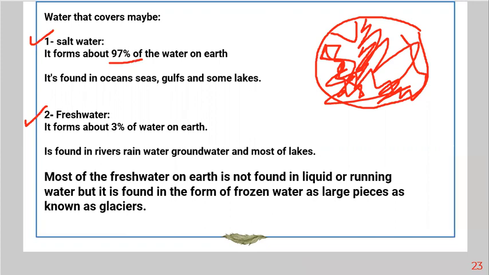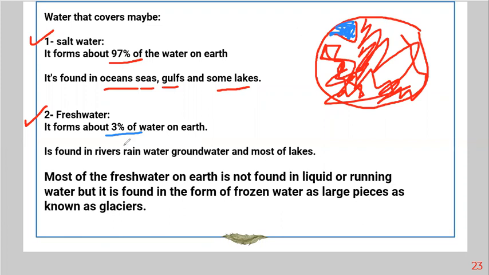The salt water is found in oceans, seas, gulfs, and some lakes. All of these are salt water. What about the fresh water? The water without any salt. The fresh water is about 3% of water. So this area is the fresh water. Can you see how the fresh water is much less than the salt water? So the fresh water is just a little amount, 3% of water on Earth.